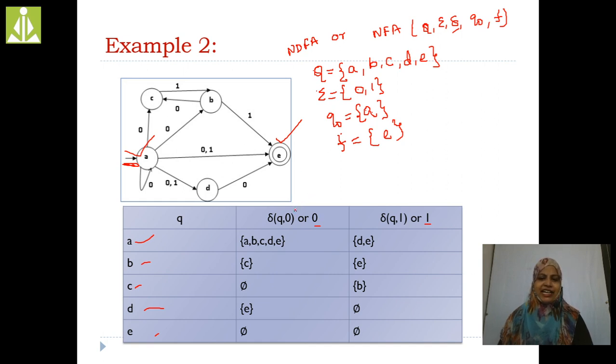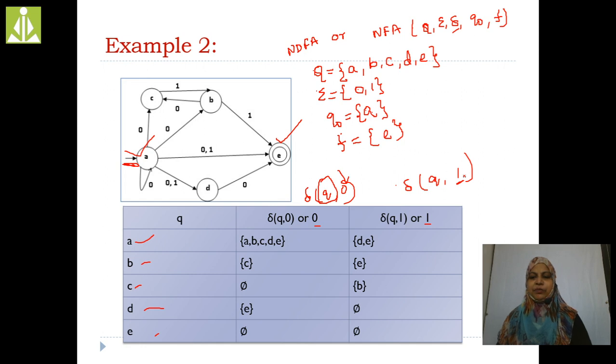Or else we can write delta of Q comma 0. Here Q is the state, and 0 is the input symbol. Or else delta of Q comma 1, where 1 is the input symbol.